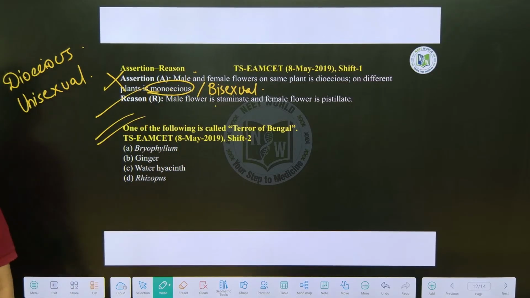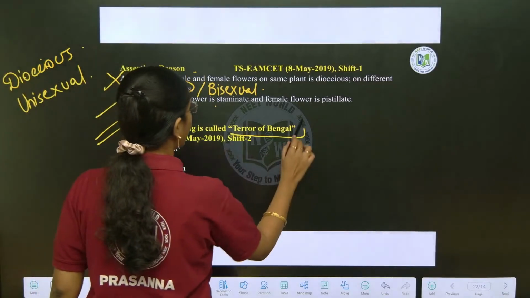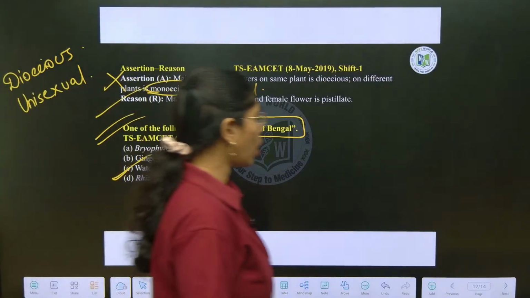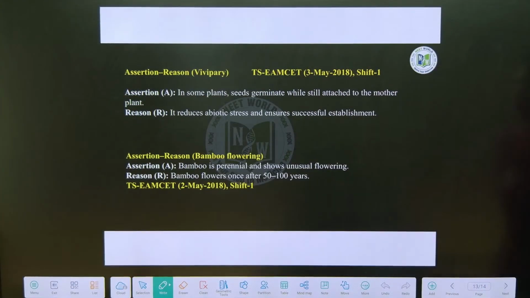Next question. Direct question from the text. One of the following is called the terror of Bengal. Yes, terror of Bengal is what? Water hyacinth. Water hyacinth is the terror of Bengal. Next question.